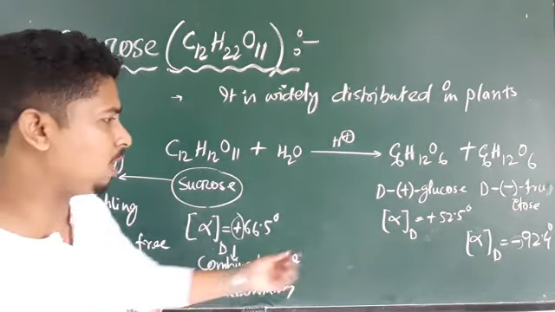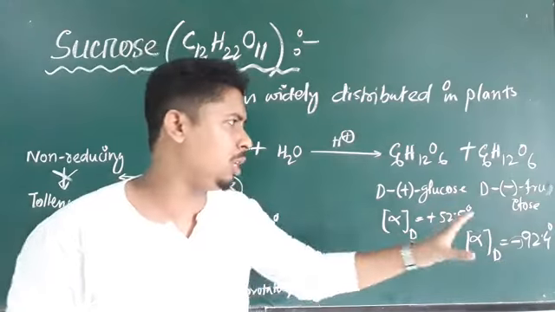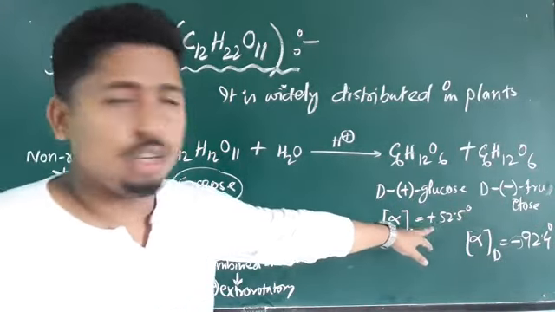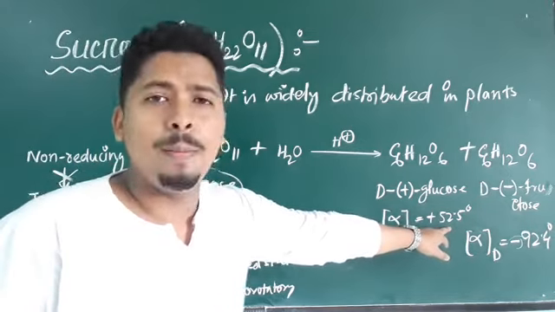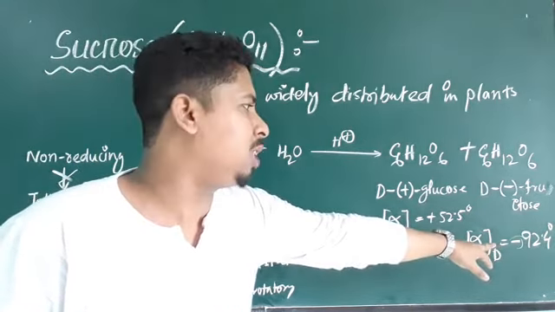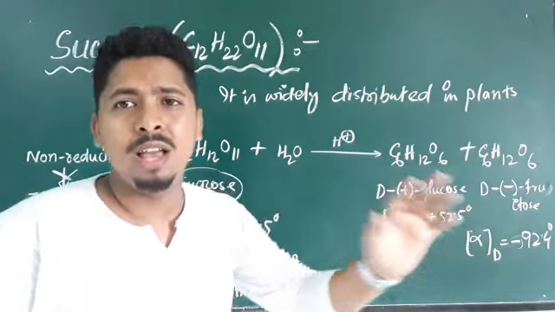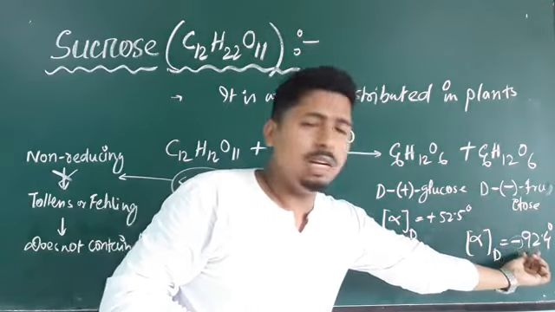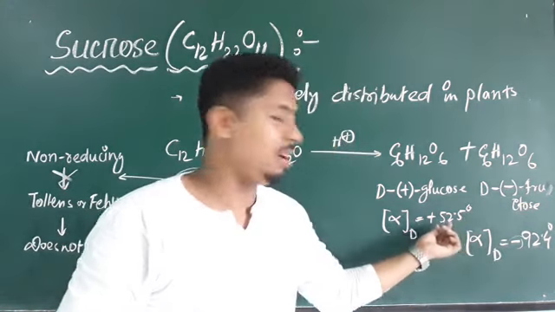After the hydrolysis it gives a mixture. Now you see in this mixture, the plus isomer, the dextrorotation, is 52.5, but the minus isomer, the levorotation, is 92.4 degree. That's why the mixture becomes levorotatory, because the percentage of levorotation is more than that of dextrorotation.